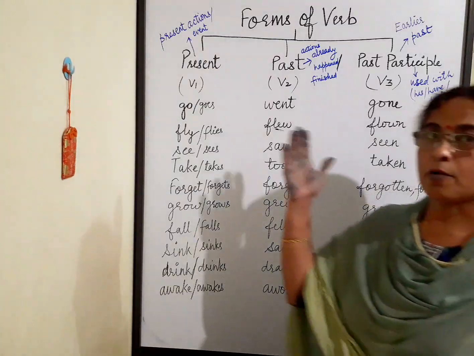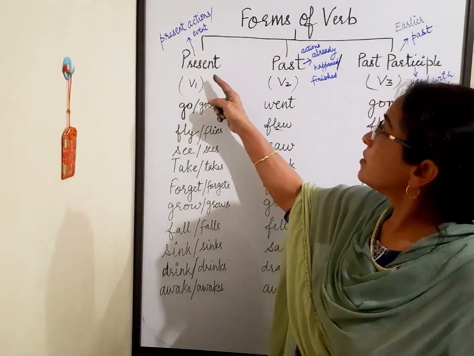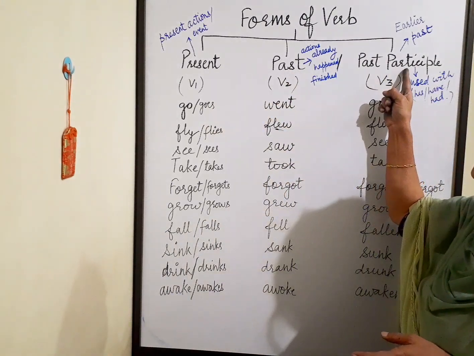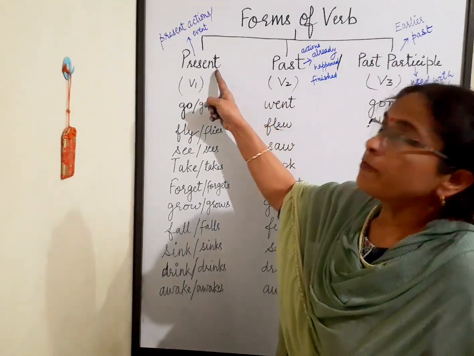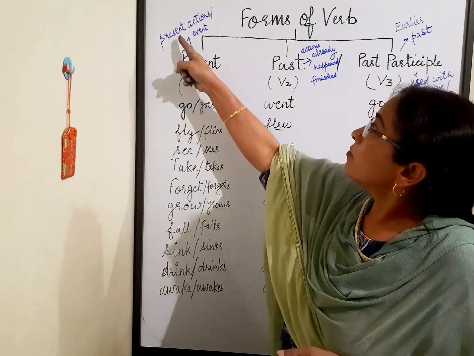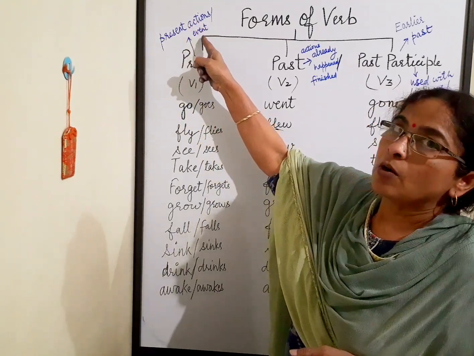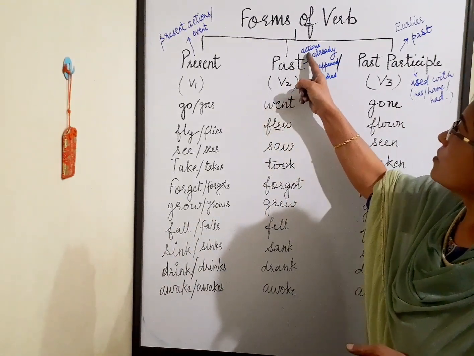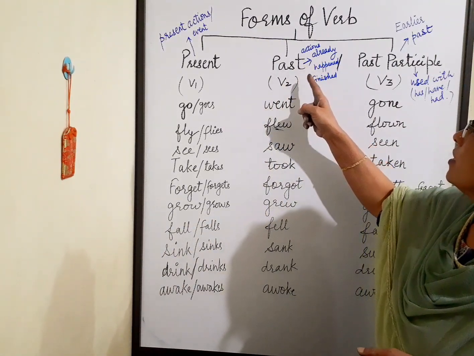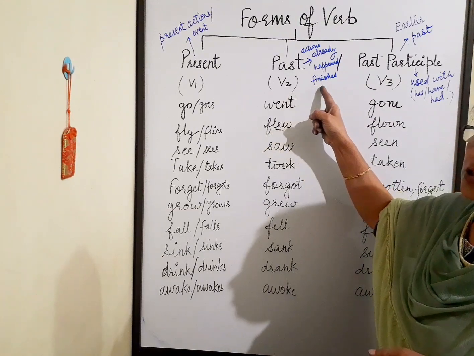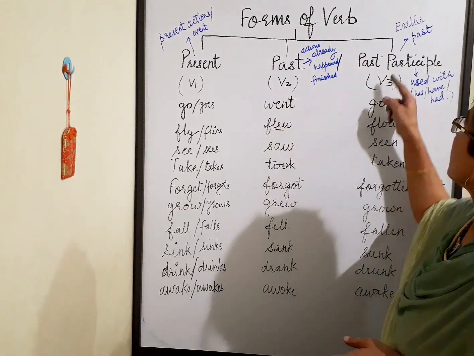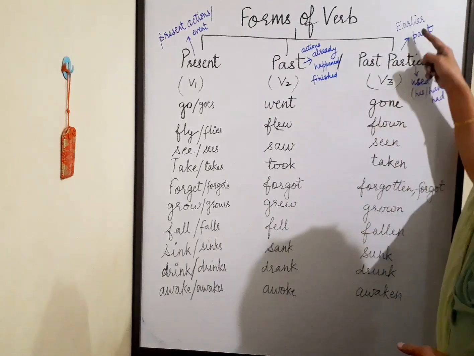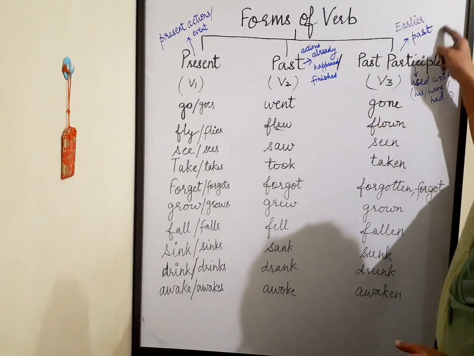Now we have forms of verb. There are three forms: present, past, and past participle. Present form of verb shows present actions or event. Past form of verb shows actions which are already finished or happened. Past participle form of verb is used to show earlier past.